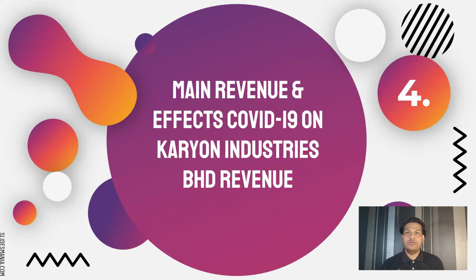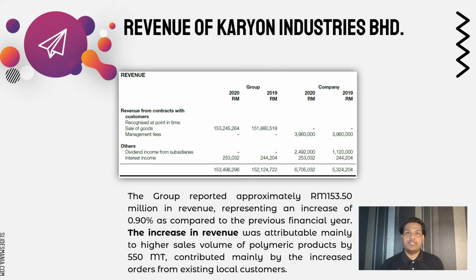Next, I will show you the main revenue and effect of COVID-19 on the revenue of Karyon Industries Bhd. The income earned by Karyon Industries Bhd is shown in the image. Let's have a look at the group. After calculating the recognized revenue that I mentioned on the previous slide, Karyon Industries Bhd is expected to earn an estimated 153.5 million in 2020, which is somewhat more than the previous year, 2019, 152 million.